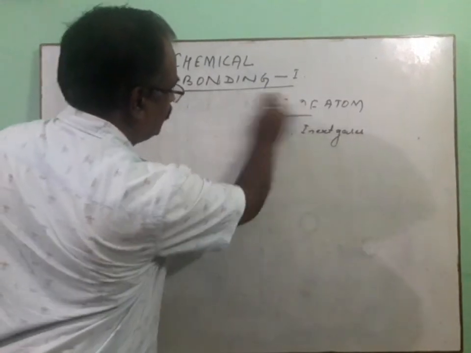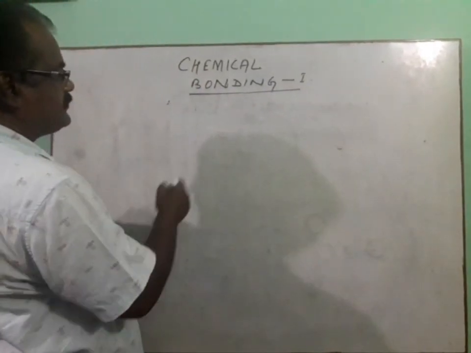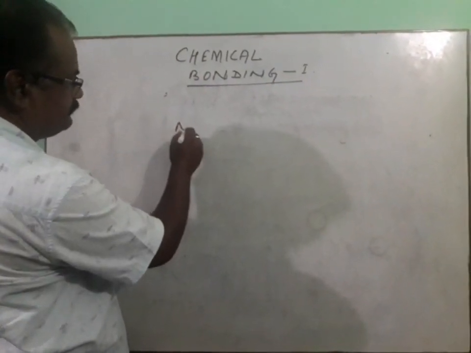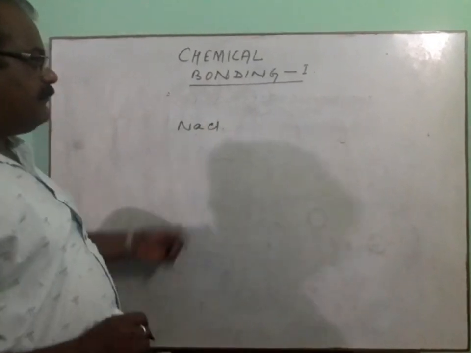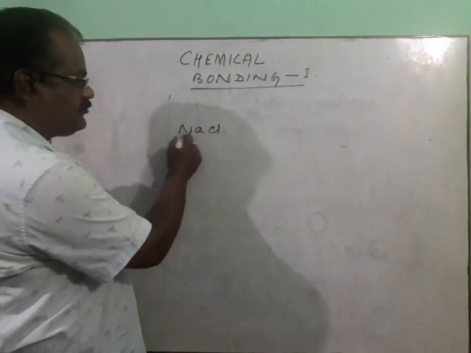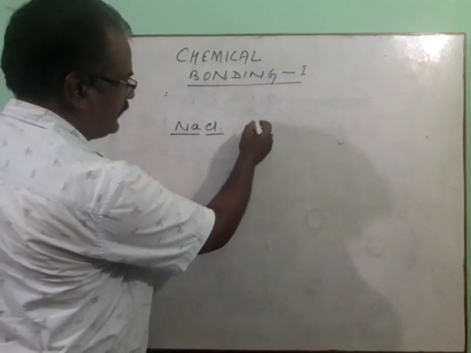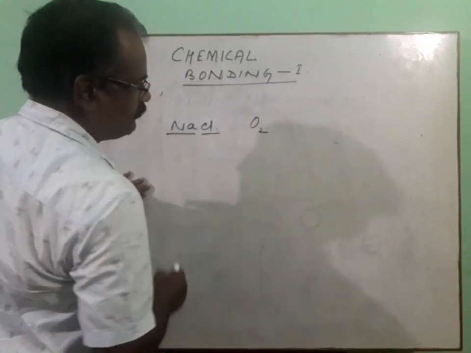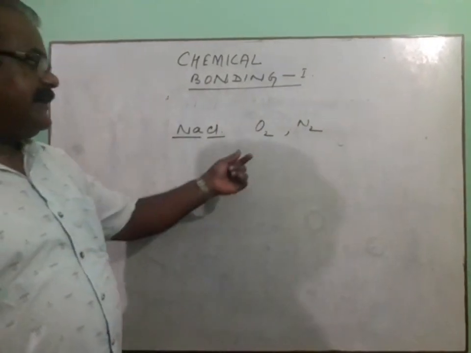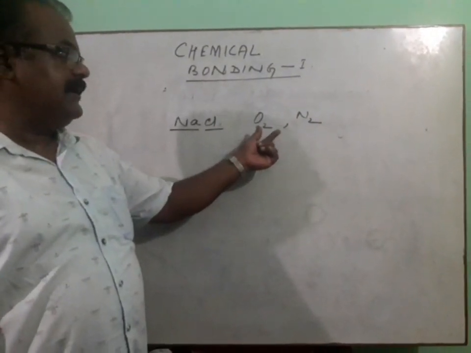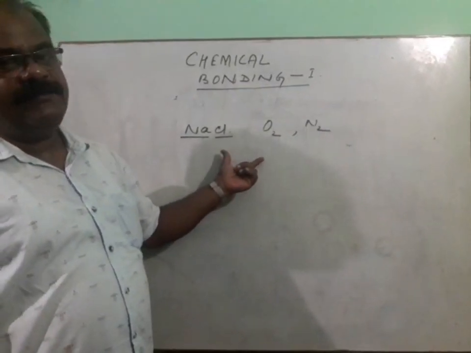Now let us take an example of molecules like sodium chloride. Sodium chloride is a molecule which comprises 2 atoms, one sodium and the second chlorine. Similarly, when we write oxygen molecule O2 or nitrogen molecule N2, this also represents 2 atoms which are combined chemically. So here another concept comes, that is the chemical bond.